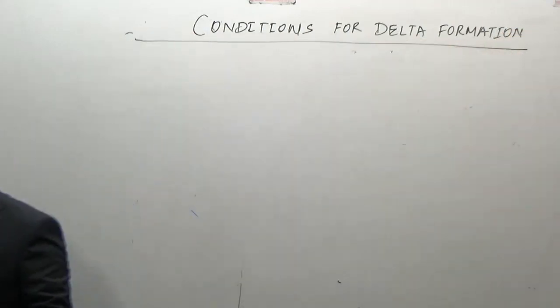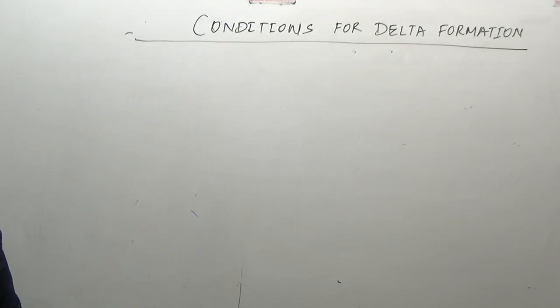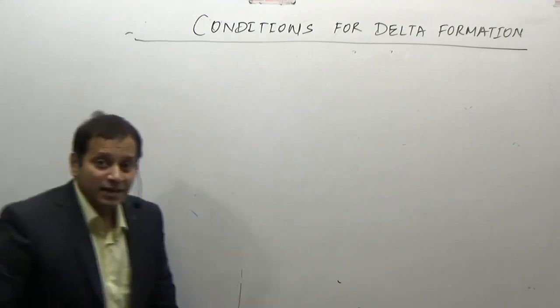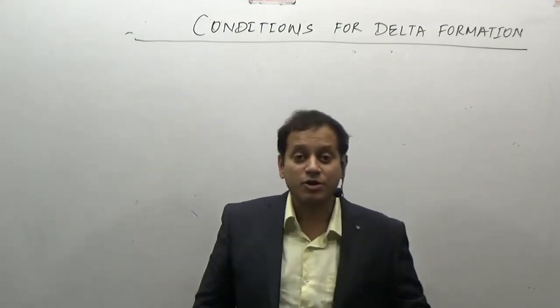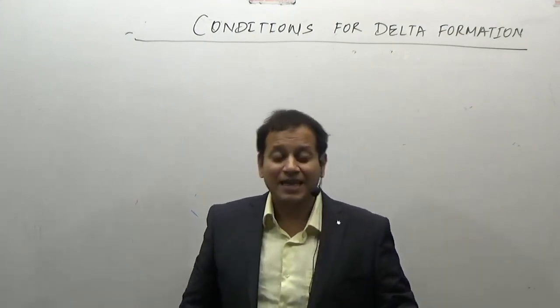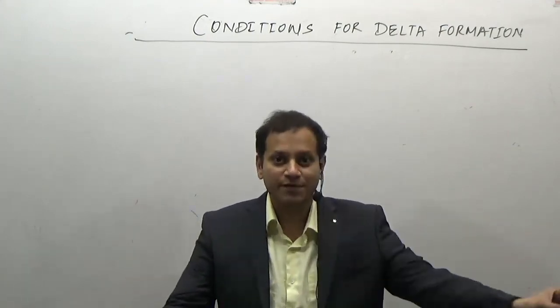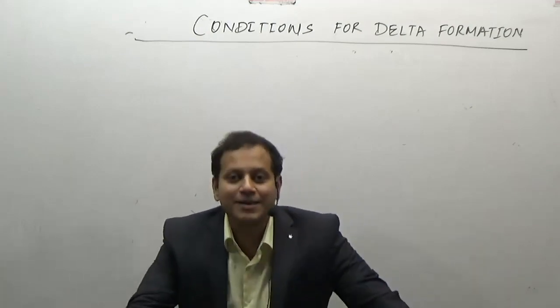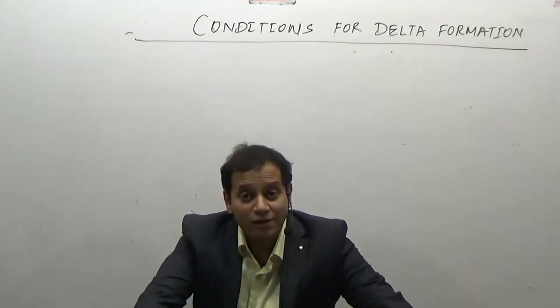There are some conditions which are necessary for the formation of a delta, and one of the first conditions is that there should be a large supply of sediments. That means there should be sediments to deposit first. If the river is not carrying sediments, then obviously the river cannot form a delta.